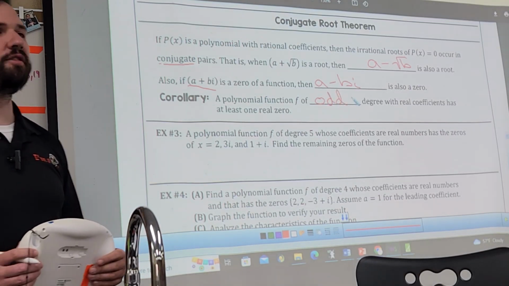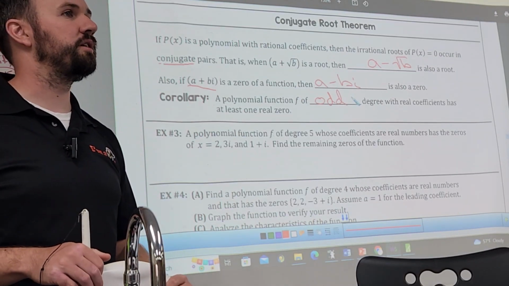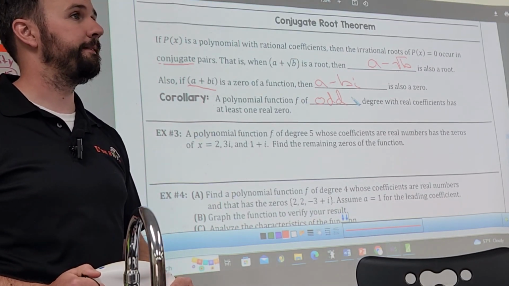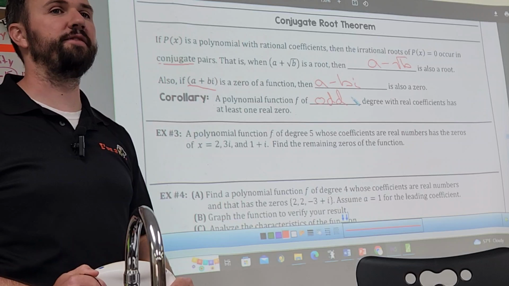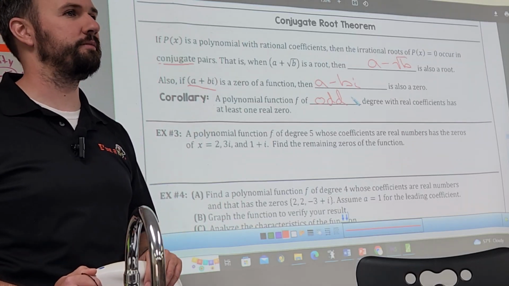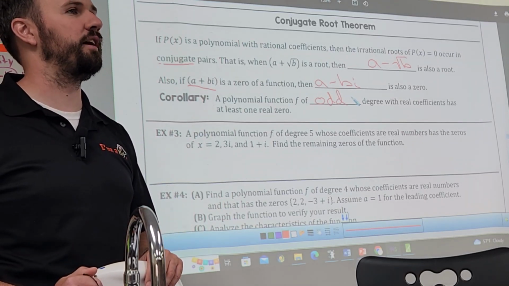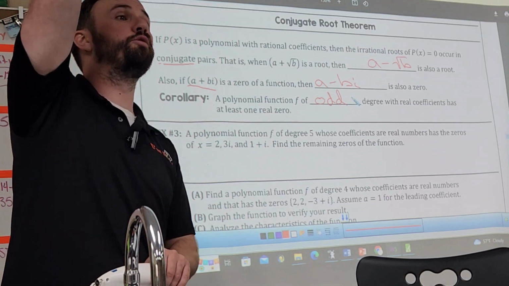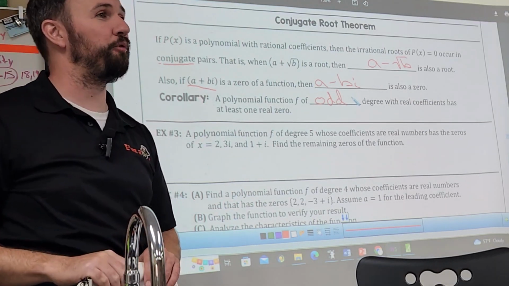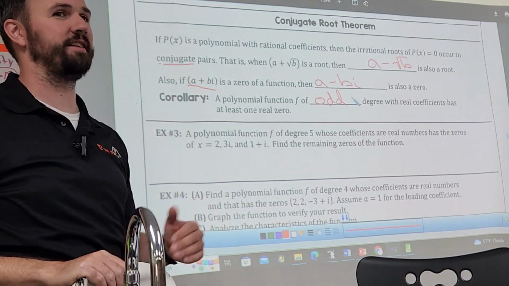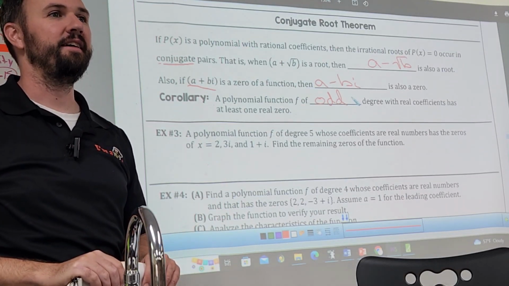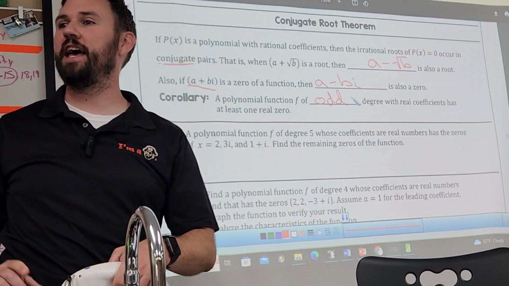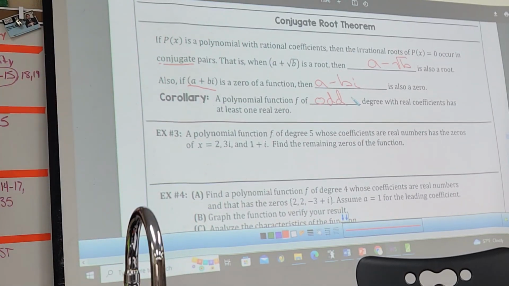If I have an x to the 5th or something with that, and there's a bunch of complex roots, how do I know for sure that if it's odd, it has to have one real root? What do odds look like? They start low or high, and then they go all the way through, right? So at some point, they have to pass through the x-axis. Do you agree on that? So all odd functions have to have at least one real root, no matter what.